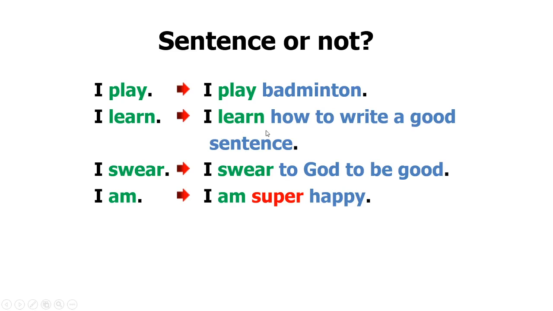So what does the speaker learn? We got the answer, that is how to write a good sentence. So these are much better than the first form of sentence, because they have an object after the verb.